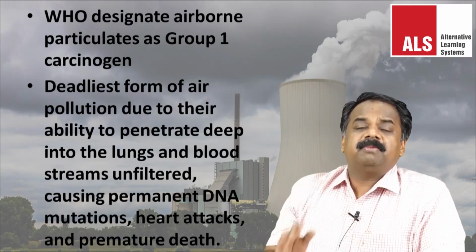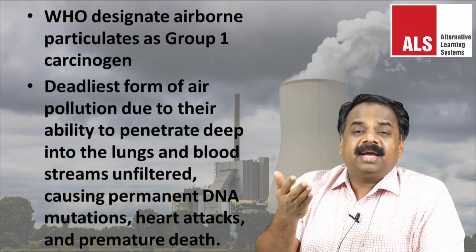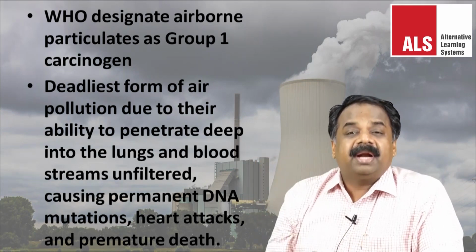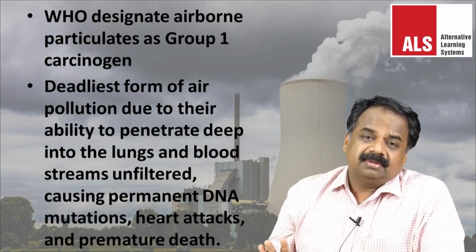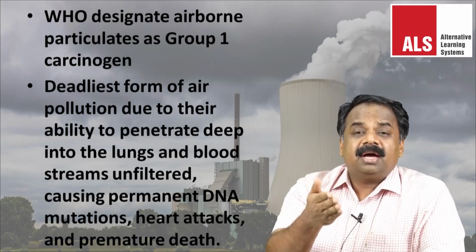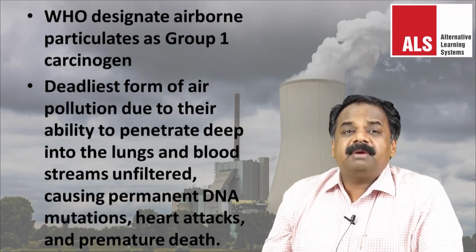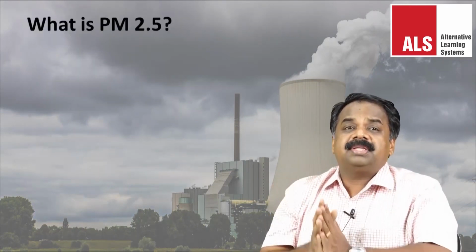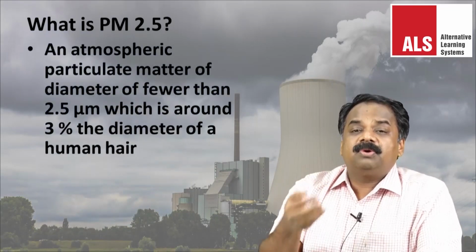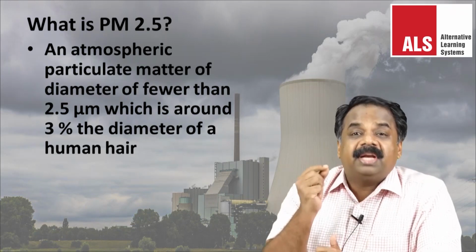Very, very dangerous. Suspended particulate matters are very, very dangerous, and there is nothing called a permissible level of suspended particulate matter. Everything is carcinogenic, and when it comes to PM 2.5, that is the most dangerous, and fly ash is a major source of this PM 2.5. Particulate matter 2.5, what is it? PM 2.5 is an atmospheric particulate matter of diameter less than 2.5 micrometers, which is around 3% of the diameter of the human hair.